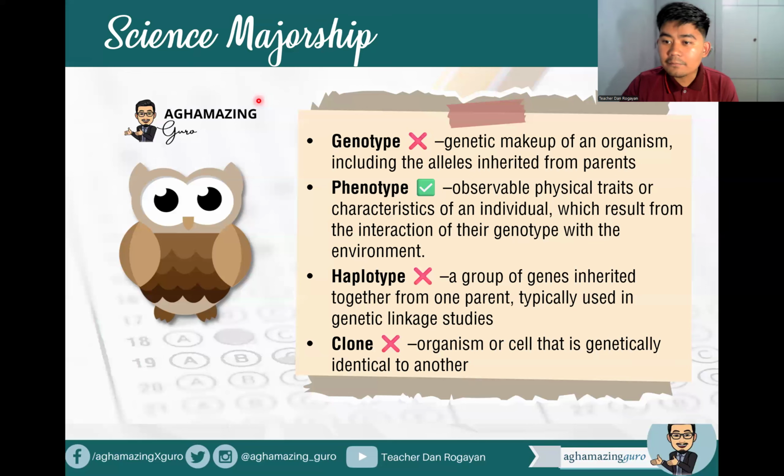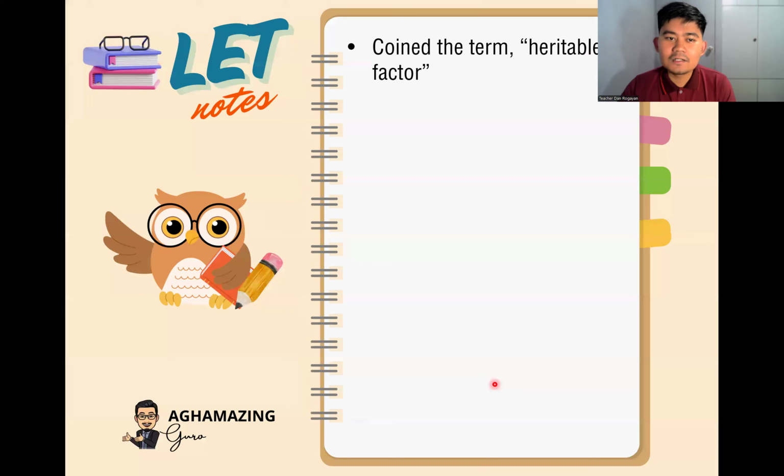Okay? Phenotype, observable physical traits or characteristics of an individual which result from the interaction of their genotype with the environment. While haplotype is a group of genes inherited together from one parent, typically used in genetic linkage studies. So this is inherited together from one parent. While the clone is an organism or cell that is genetically identical to another, which is of course part of our cloning. Okay? All right, some notes that might again come out in your major exam. So this is just a quick drill.